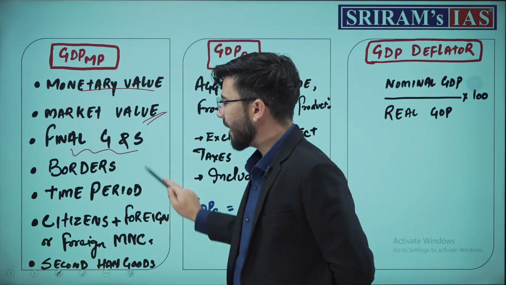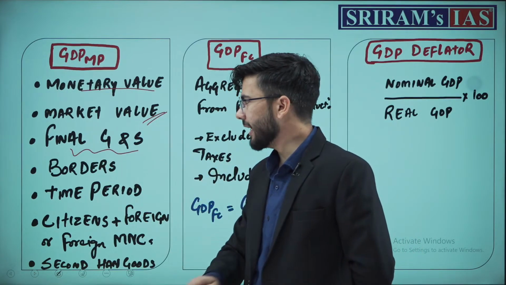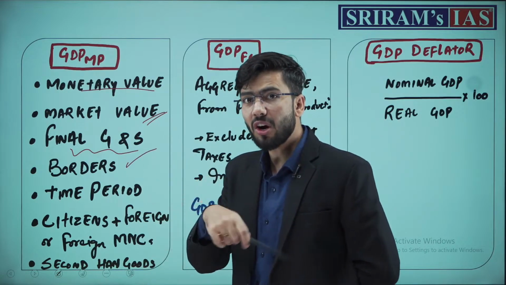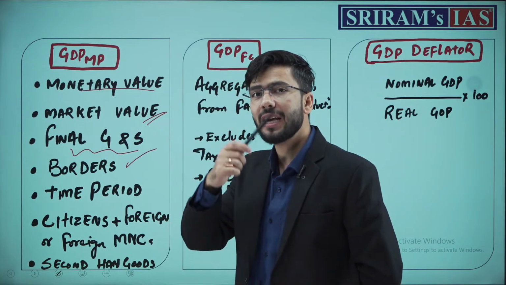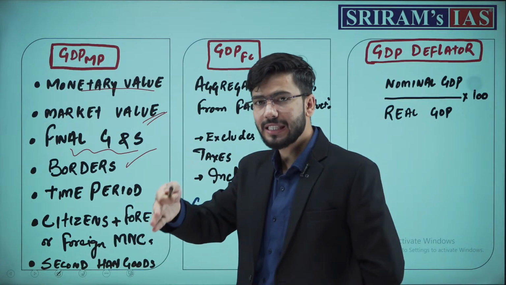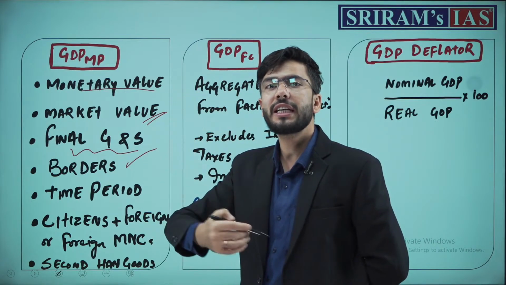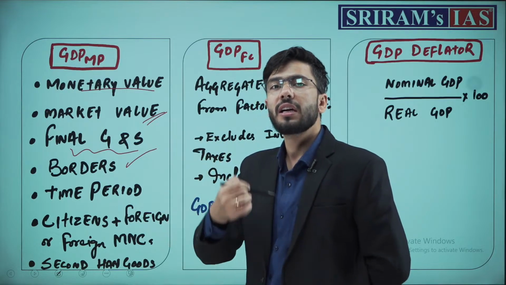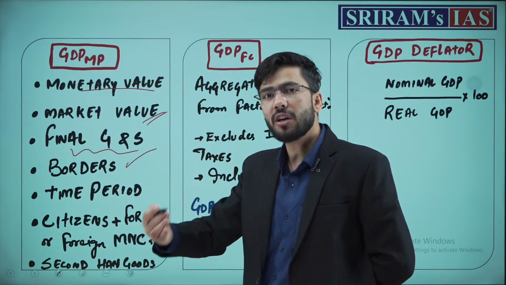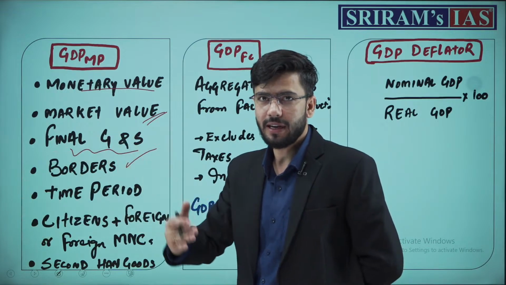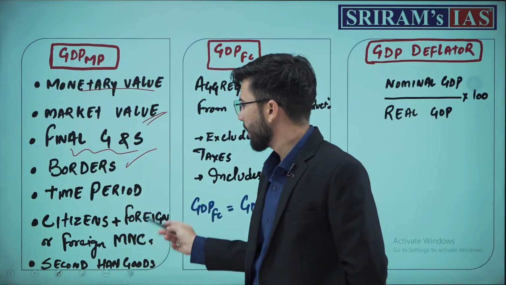Now our final goods and services, not the intermediary ones. Remember, within the borders of India, and the borders of India do consist of those locations also in which India has established the embassies or the industries or the refineries which are located in offshore of India. That is also the border of India.